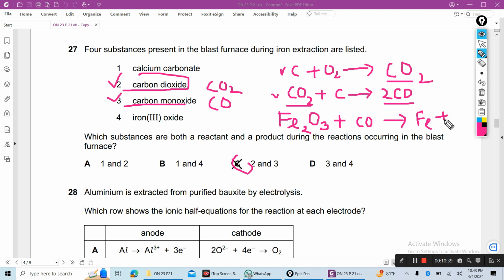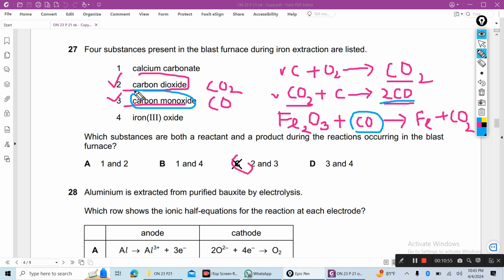So here carbon monoxide is a reactant, but earlier it was a product. So carbon monoxide is used as reactant and product. That's why the answer is 2 and 3.